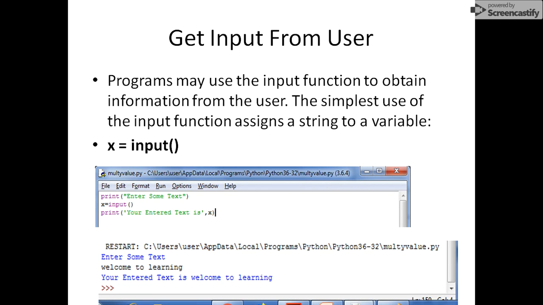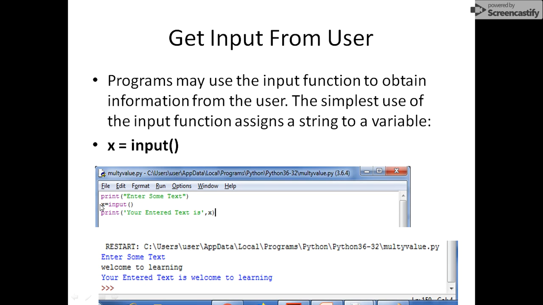How can we get the input from the user? You must know that in C we can use the scanf function, and we can use the gets function in C++. In Java, we have different input getting functions. The same in Python, we have the input function that we can use for getting input from the user. So this simple input function is capable of getting any type of input from the user from the keyboard.